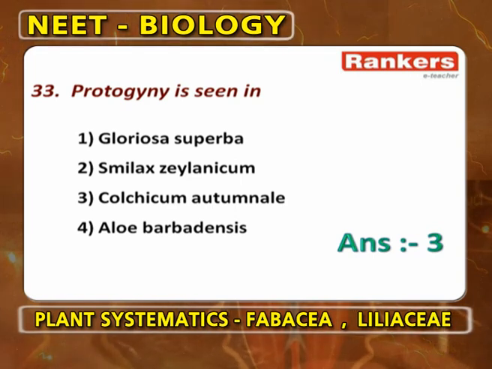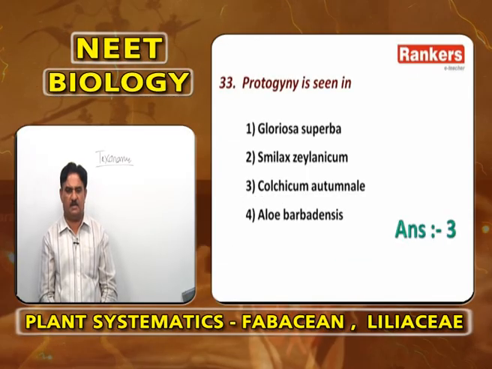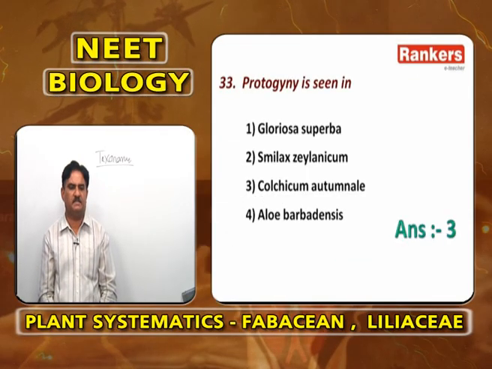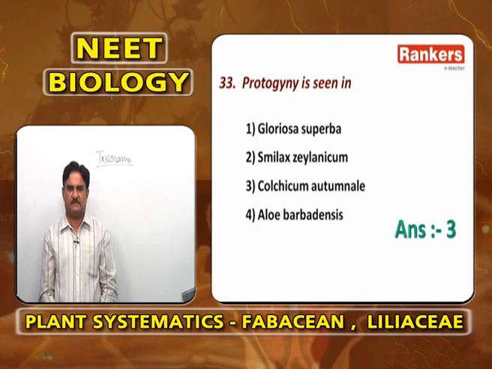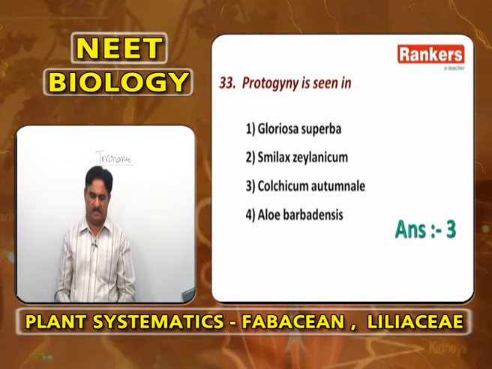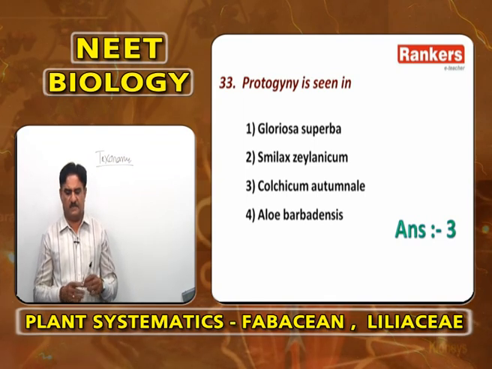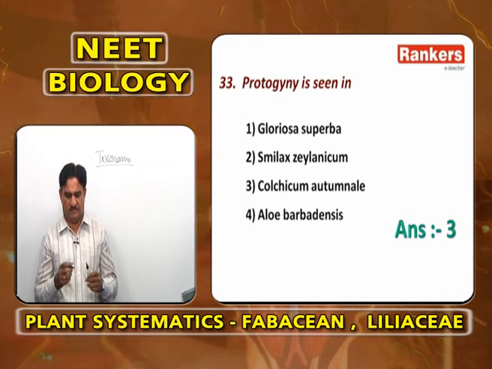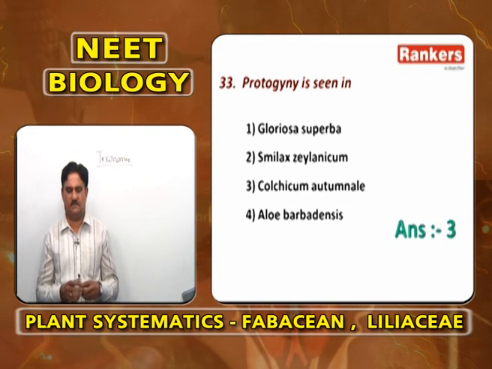Protogyny is seen in. These are the four plants of Liliaceae: Gloriosa superba, Smilax janenicum, Colchicum autumnale, Aloe barbadense. Previously, we explained that Gloriosa superba shows hercogamy, where essential organs are arranged in different directions. Smilax janenicum shows unisexual flowers, so no question of contrivances of protogyny.